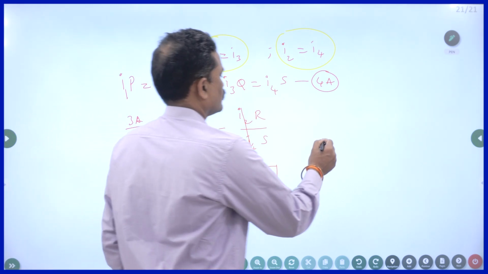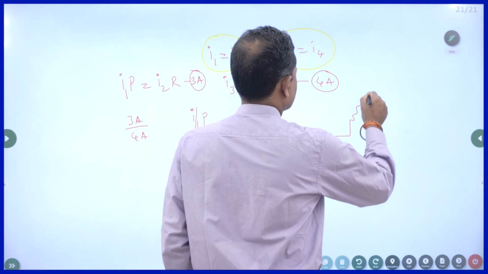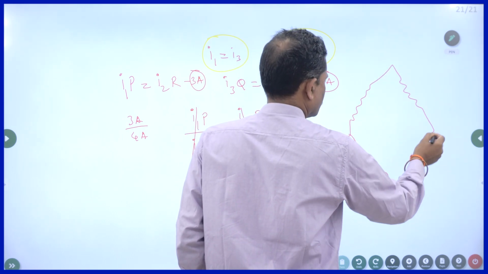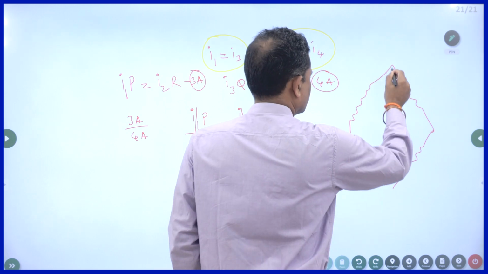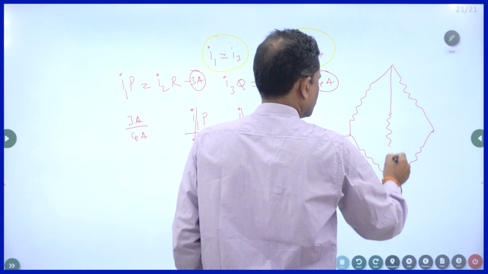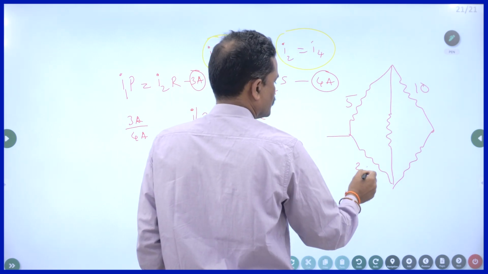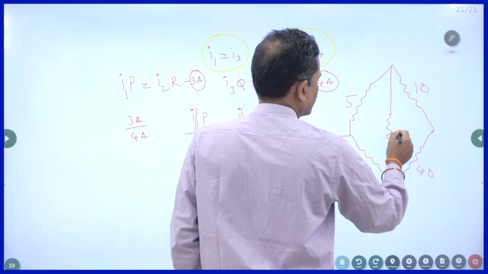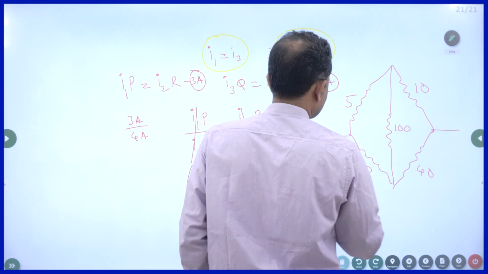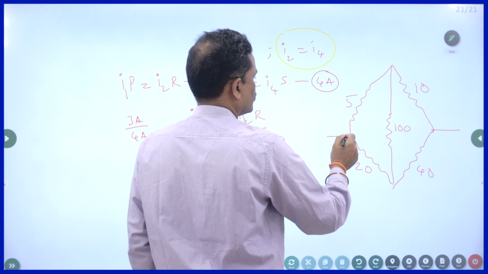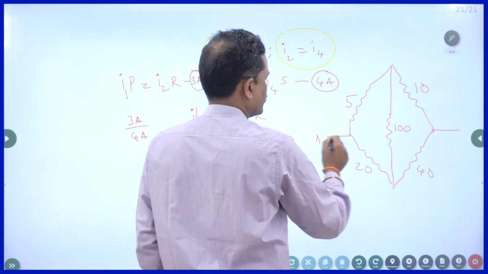For example, there is a circuit like this. Let us say this is 5, this is 10, this is 20, and this is 40, and this is 100, and you are supposed to write the resultant resistance between the points A and B.